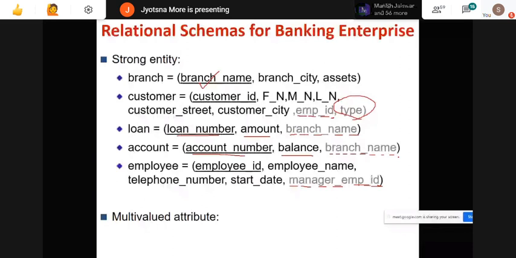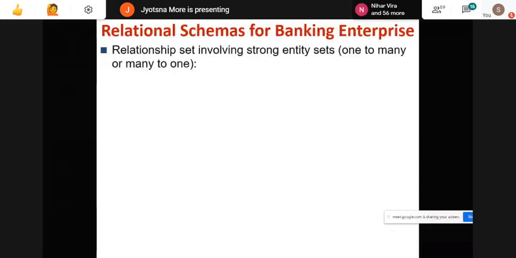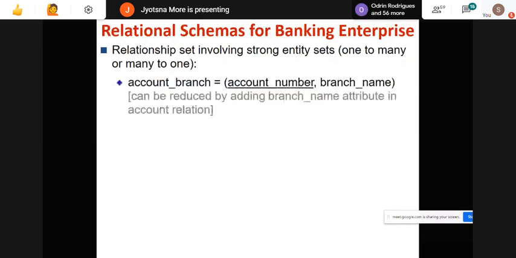Now if you want to show one to many and many to one as relationship sets, they will come like this. Suppose you take account branch, then the primary key is account number and branch name. Whichever is the many side, that is, account number is a primary key.